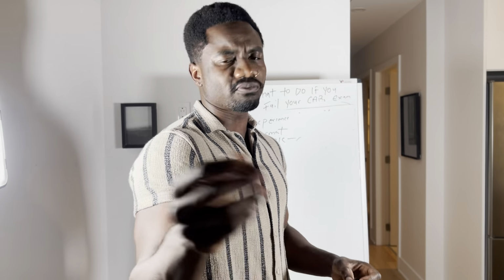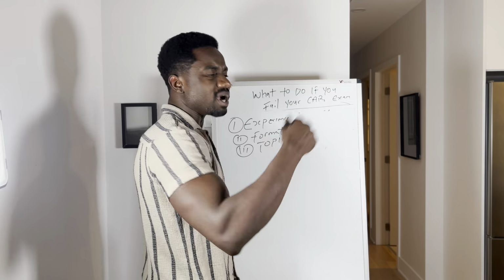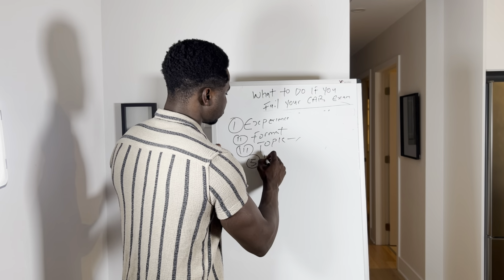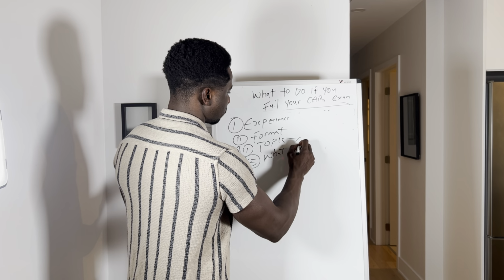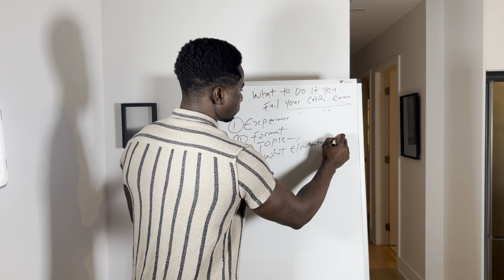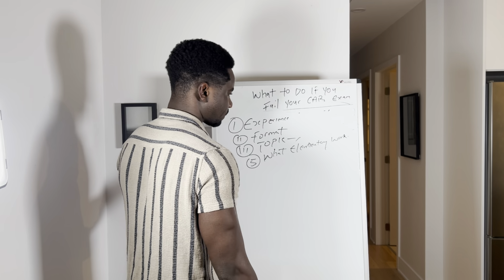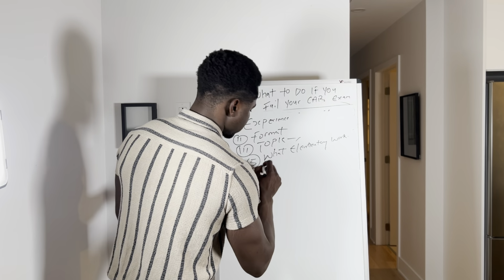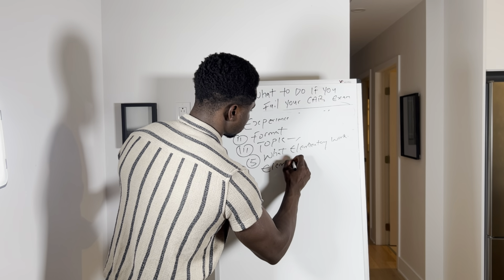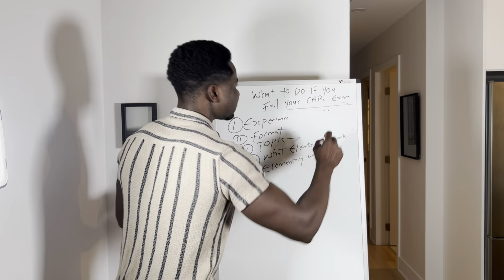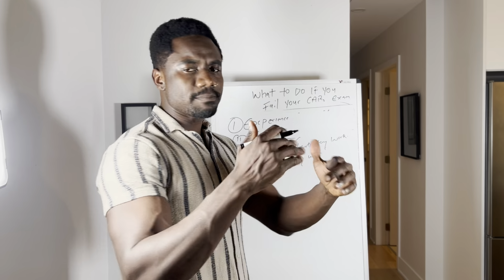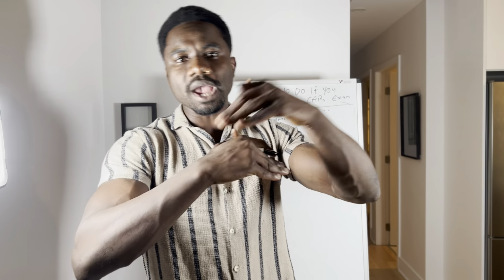For example, let's say number 5 was a question on elementary work. So number 5 was, what is elementary work? The template won't tell you the number, but it will say elementary work. And let's say number 10 is on appendix. The template will say appendix. So basically the template gives you the topics of the questions you filled.